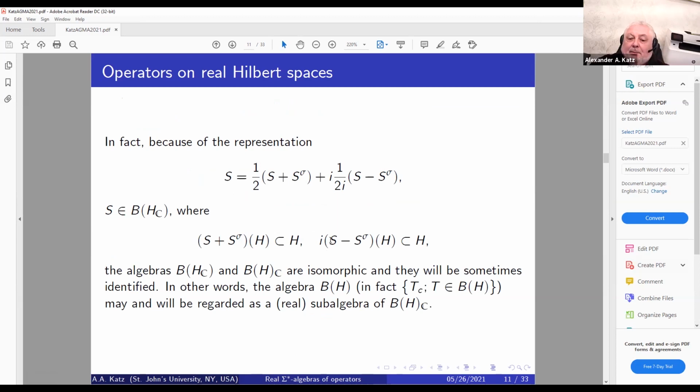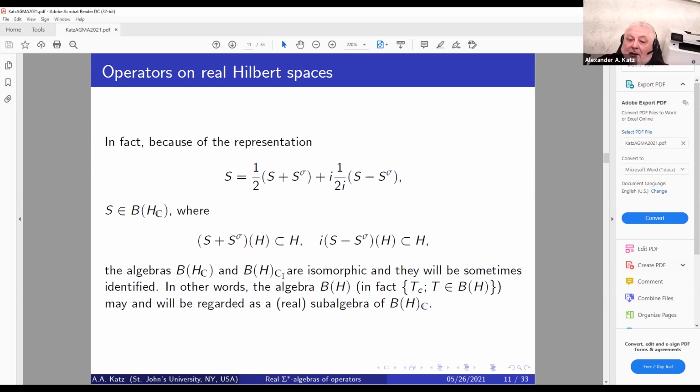And if we multiply the difference of this action, acting on H, by the complex identity, it's also going to belong to H. So the algebras B of H and B of H sub C, where by sub C we mean that we switch from each operator T to operator T sub C, are going to be isomorphic.